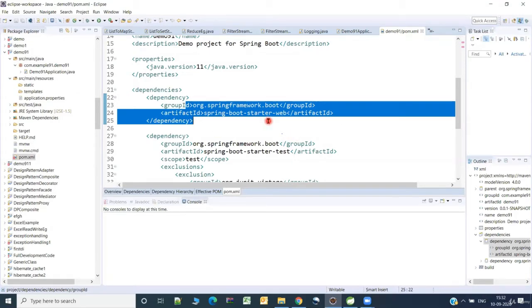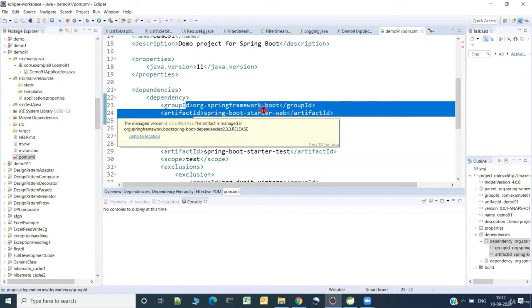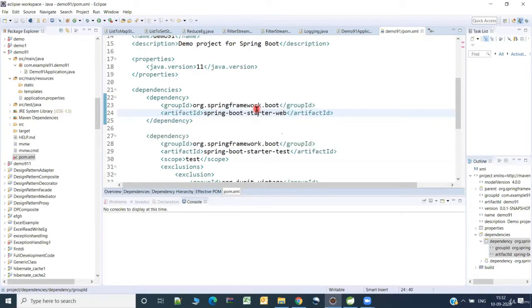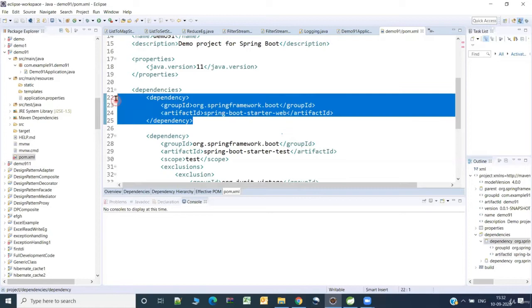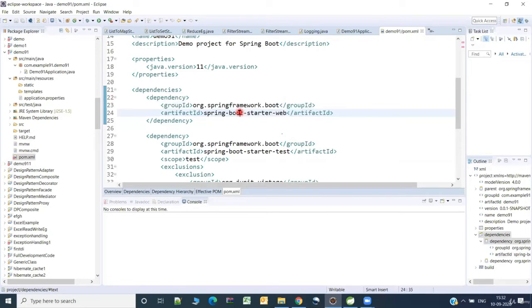When you want to interact with message queues like Kafka, RabbitMQ, etc., even that specific starter package needs to be added here. And if you want to use Spring Security, the security starter package needs to be added here, which we will be exploring eventually, right? So this is one thing. You need not write this manually. As I have shown you, it gets automatically generated for you. Fine. So this is the second thing which you need to observe.